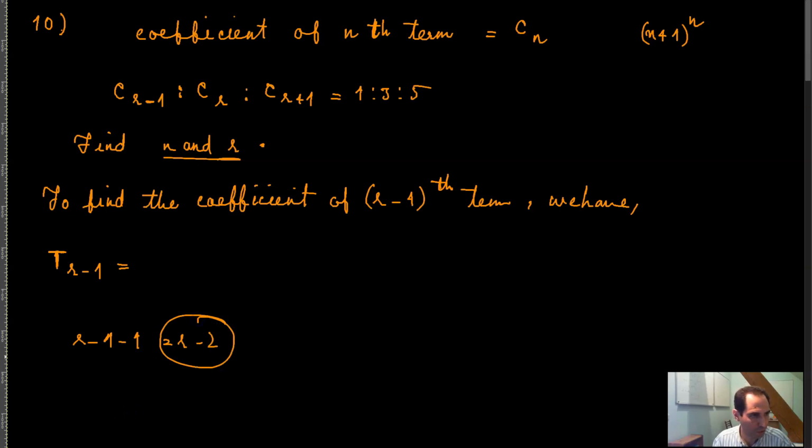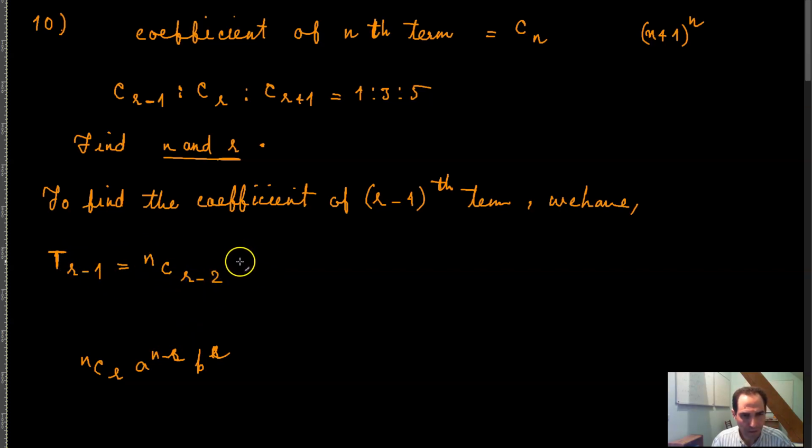So your r would be r minus 2, and the general form of the formula is n combination r, a raised to the power n minus r, b raised to the power r, right? Which means that you can write over here n combination r minus 2, a raised to the power n minus r plus 2, b raised to the power r minus 2, right?